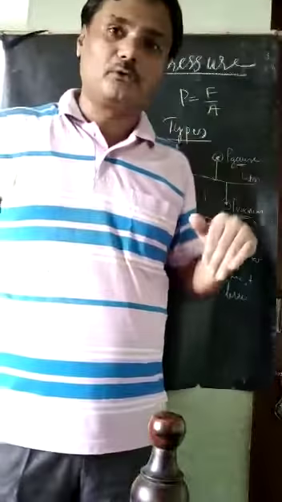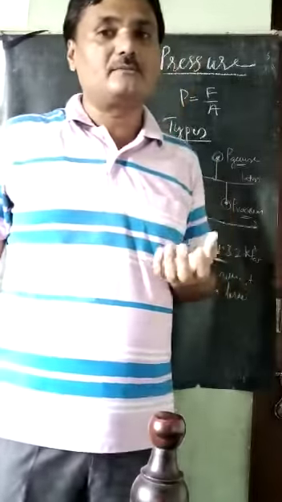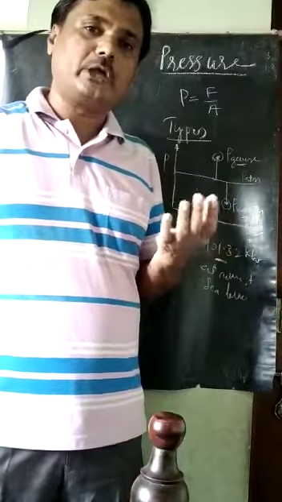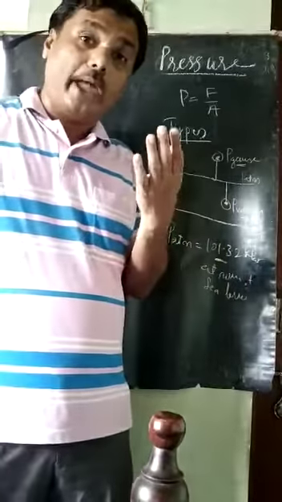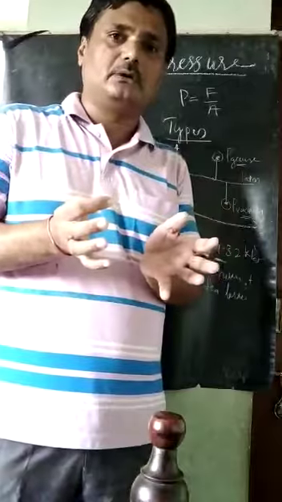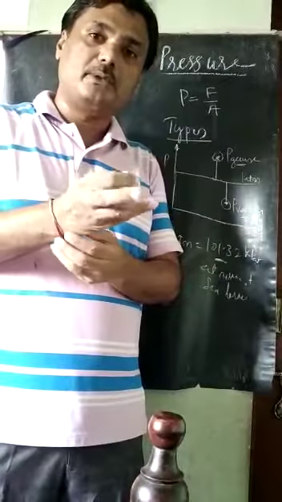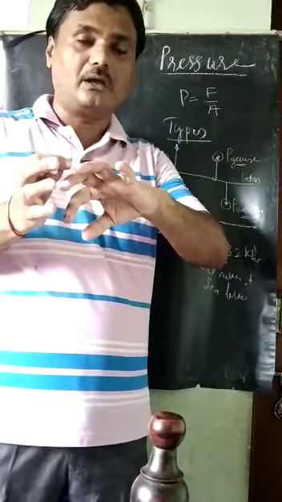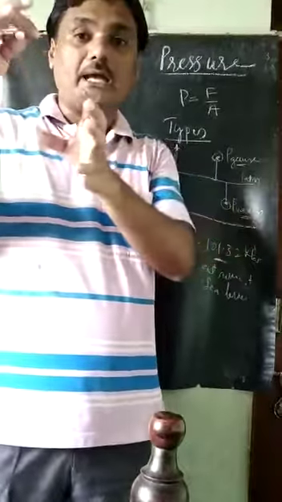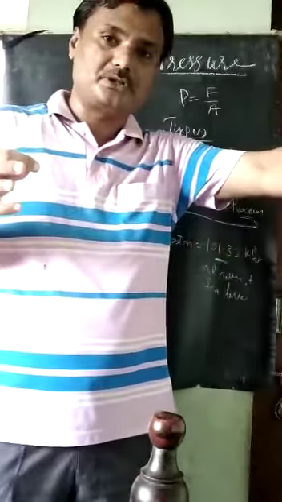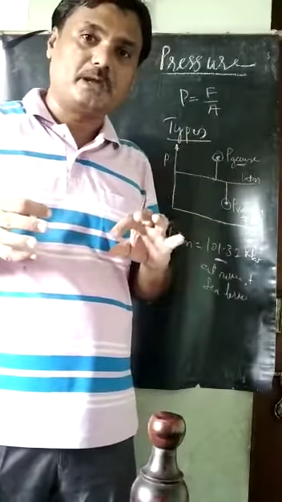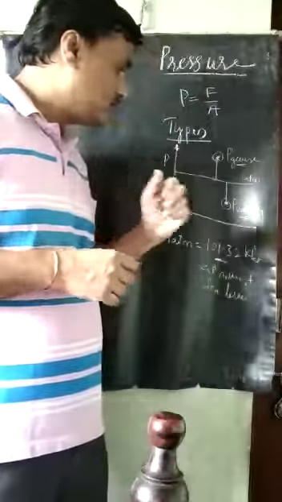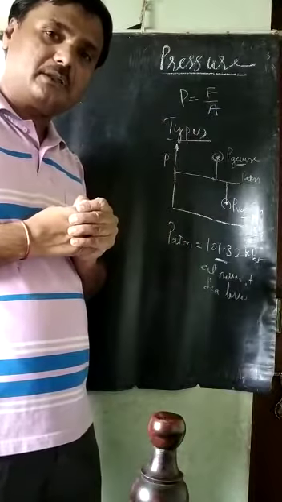As it is below the atmospheric pressure, take the vacuum cleaner: we create a vacuum inside the machine, so the pressure becomes less than atmospheric. Therefore the dust particles outside move from the higher atmospheric pressure to the lower pressure inside the machine, because vacuum pressure is there. That is called the vacuum pressure.